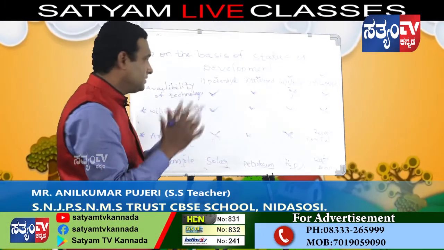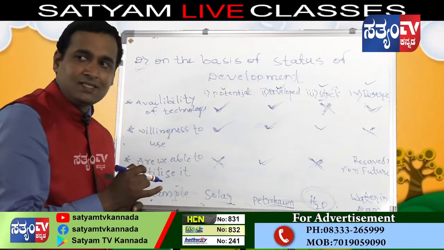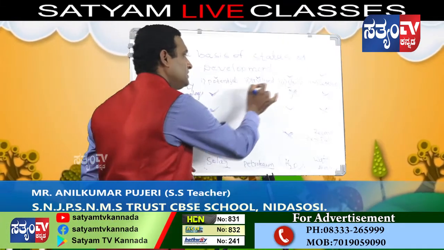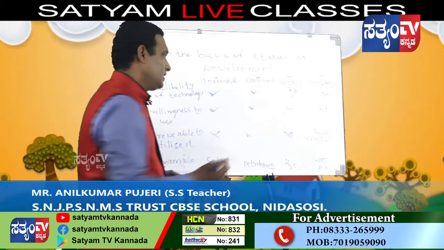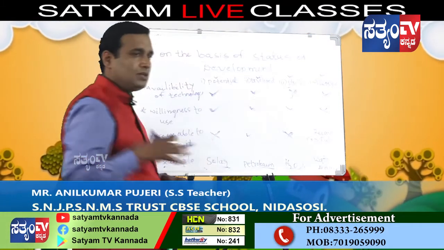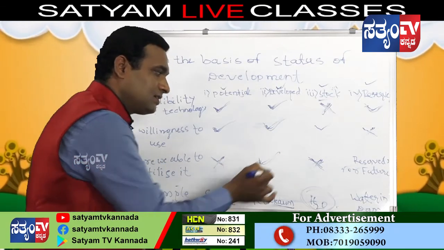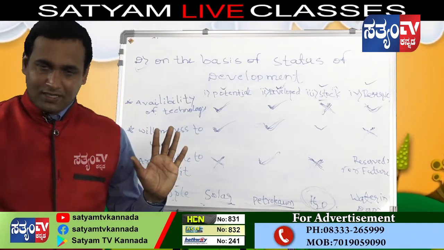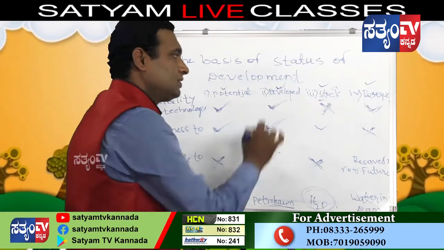I will compare both the resources. Here, availability of technology for developed resources is there. Appropriate technology is there for the developed resources. Are we willing to utilize it? Yes, we are willing to use it. And are we able to utilize it? Yes, we are capable to use it. What is the example? Petroleum. Now stock resources.